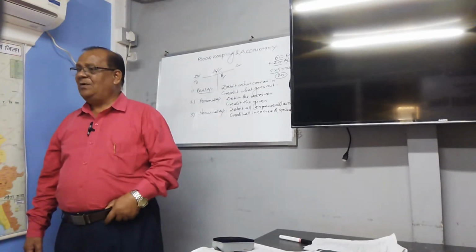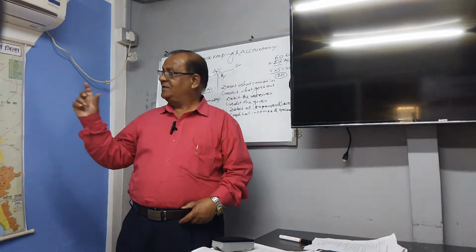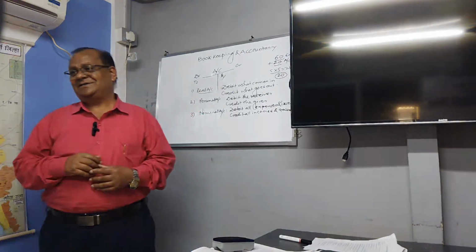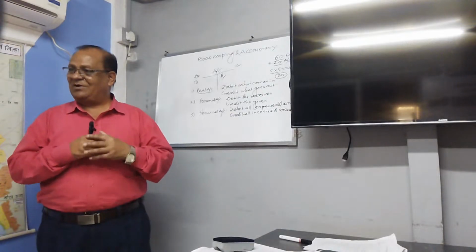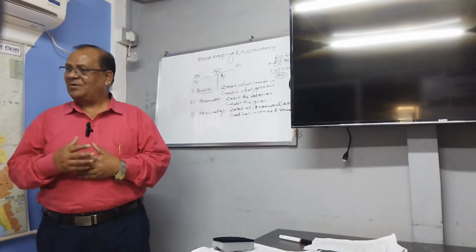So it can help the management to take decisions. If the concern earns a profit, then they decide, okay, we will continue this business because profit is going on, good profit.